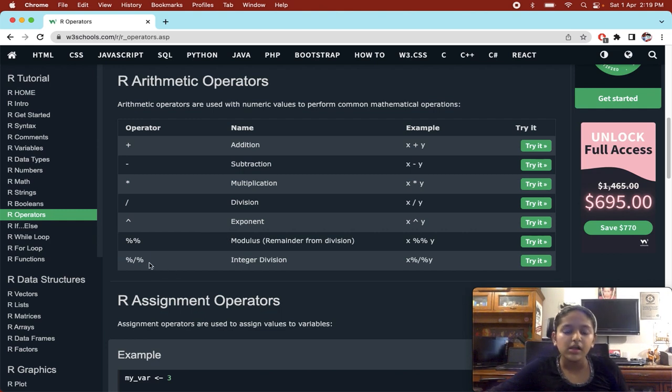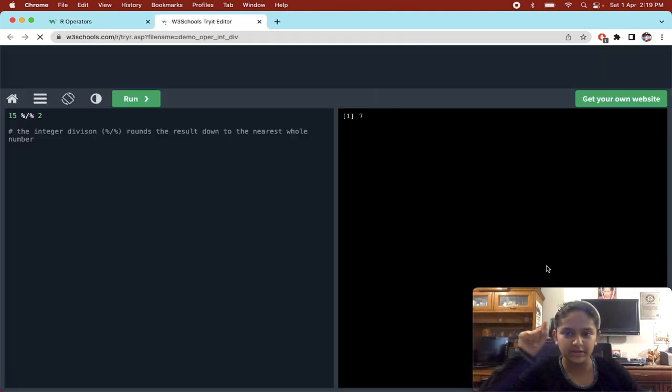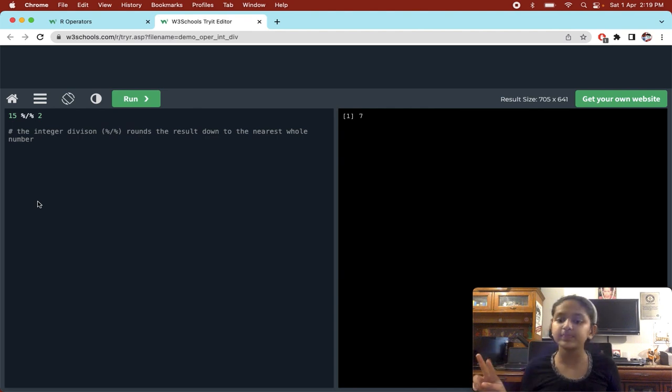And here we have integer division. So first, what are integers? Do you remember? No? Hey you, that is very naughty. Here, the integer division rounds the result down to the nearest whole number. This is kind of like getting a quotient when you divide two integers. If you don't know what integers are, you can look in my data types video, because I don't want to waste any time here.